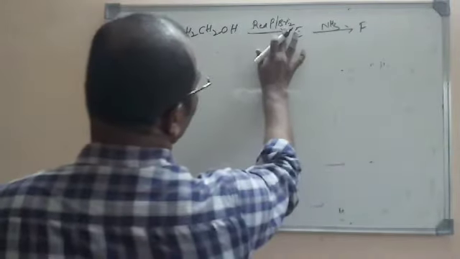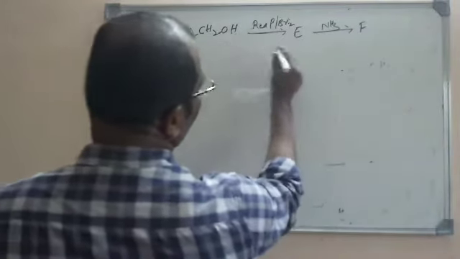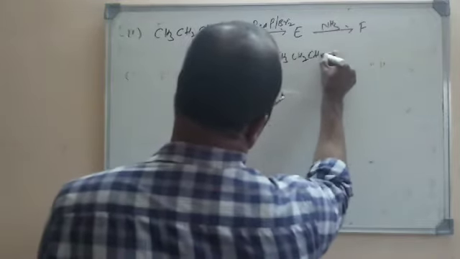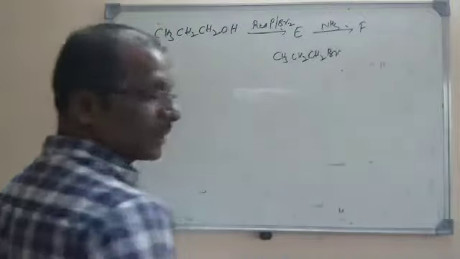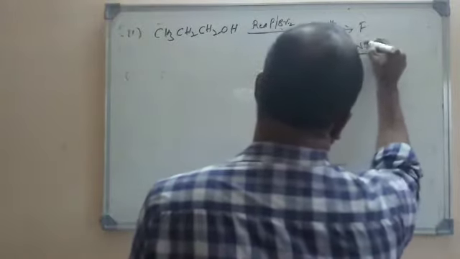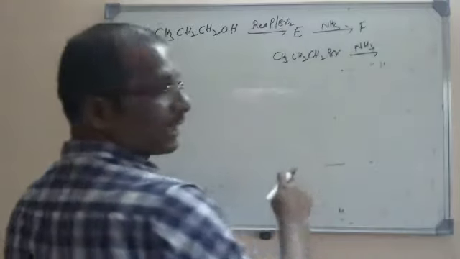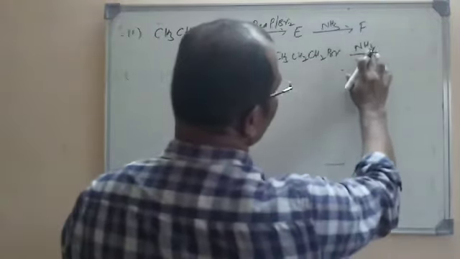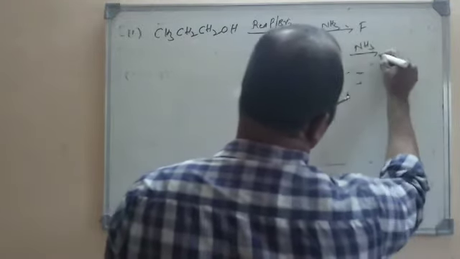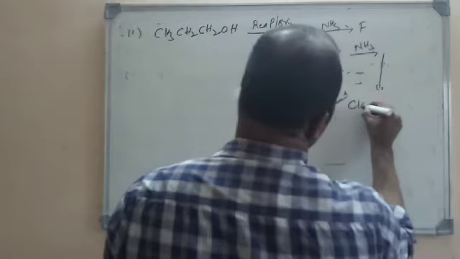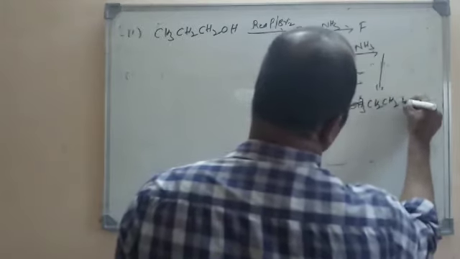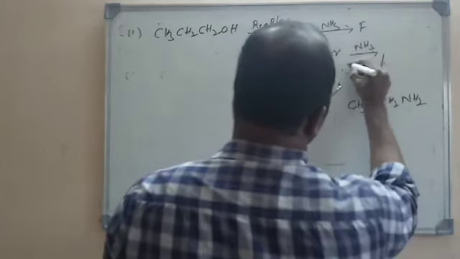So first, as I told you, Br will replace OH, so that we get CH3CH2CH2Br, that is N-propyl bromide. And again if it is treated with ammonia, I told you about the ammonolysis reaction. When alkyl halides are treated with ammonia, one amino group will be formed here, that will give CH3CH2CH2NH2.